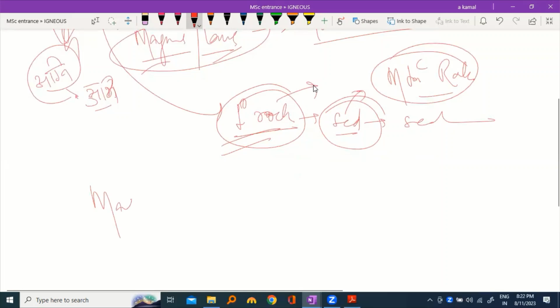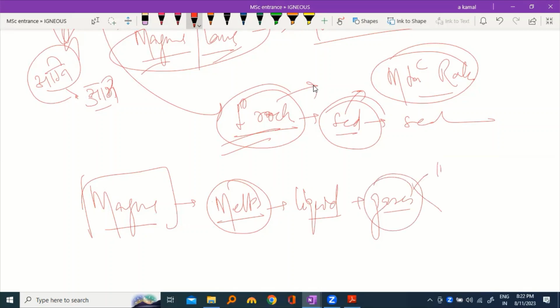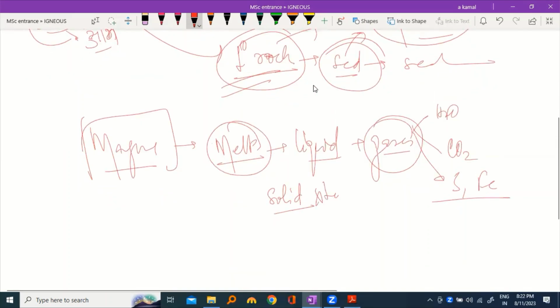Now let's see something about the magma. Magma is nothing but the melt. It is molten material, liquid in nature, and some gases are dissolved in the melt. What are those gases? They are basically water vapor and carbon dioxide. Some sulfur, fluorine and chlorine gases are also there, and some solid crystals too. So the melt is a mixture of liquid, gases, and solid crystals.